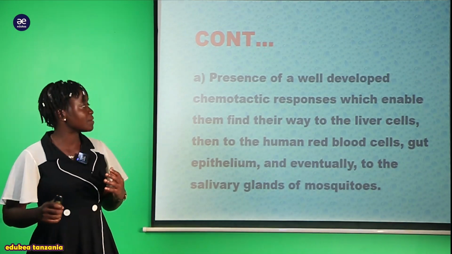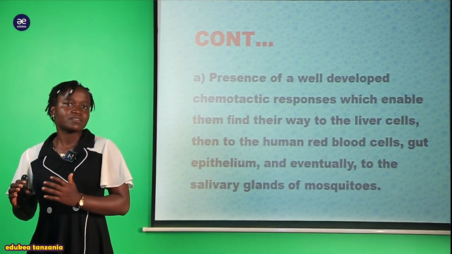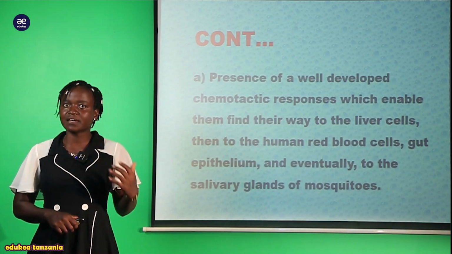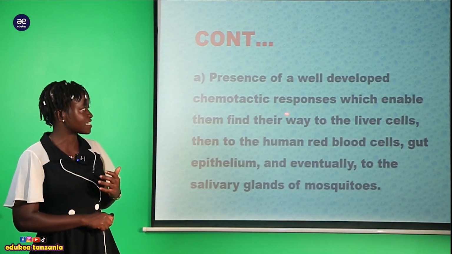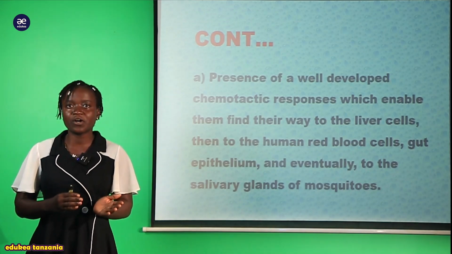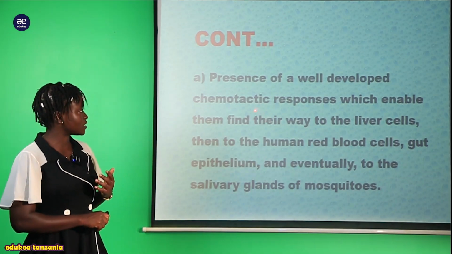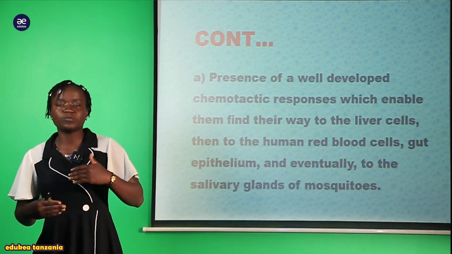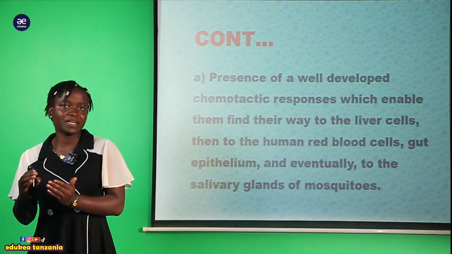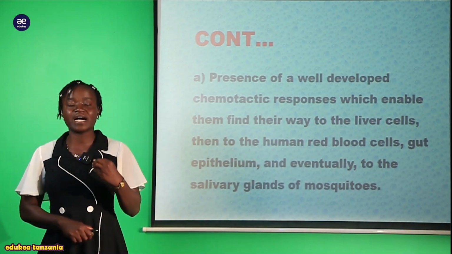Kwa sababu due to the possession of this chemical response, it makes them go or pass through this human red blood cell. And also due to that chemical response, au tunasema kwamba chemotactic response, it helps them to move kutoka kwenye human body mpaka kuingia kwenye the gut of the mosquito. Now you can see this chemotactic response makes them colonize different kinds of niche. Here we are talking about the human niche pia pamoja na ile ya mosquito. Hapa tunaongelea gut epithelium of the mosquito.